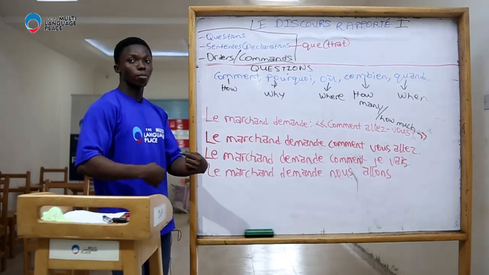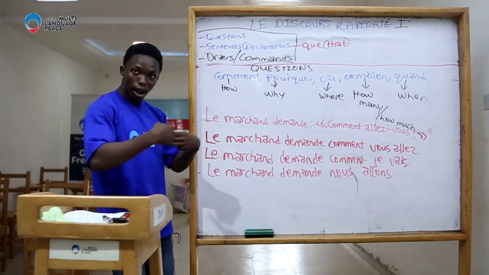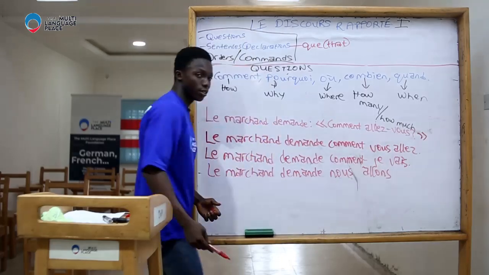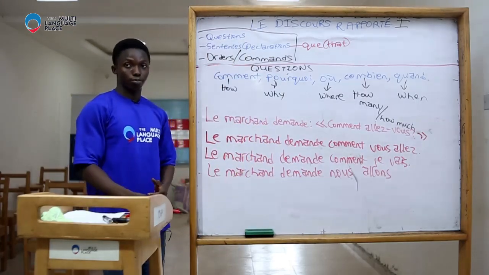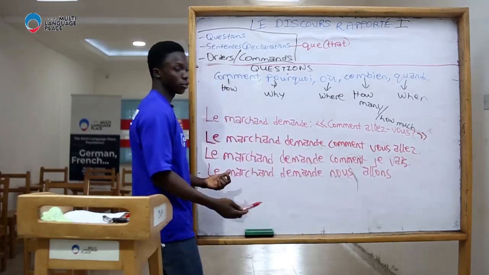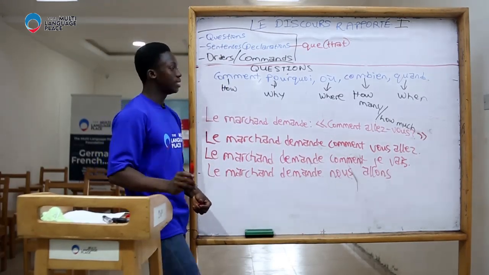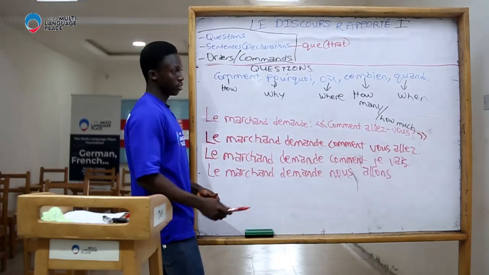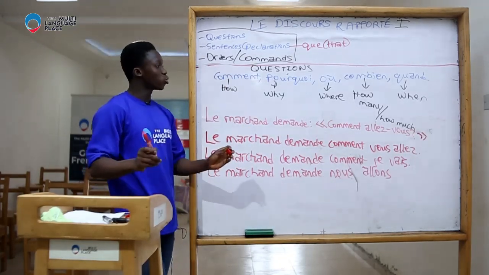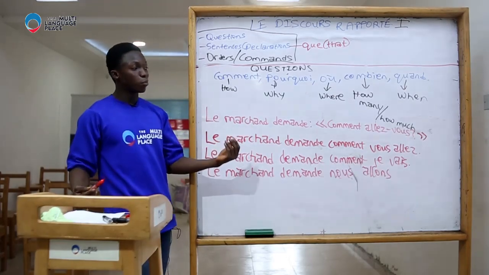The seller is asking me, so I'm reporting it: le marchand demande comment je vais, how I am doing. Now for nous allons, probably this vous refers to a group of people, more than one person. We can say le marchand demande comment nous allons because it changes to we. So all you have to know for now is that for questions that start with interrogative adverbs, don't stress too much when you want to report them.